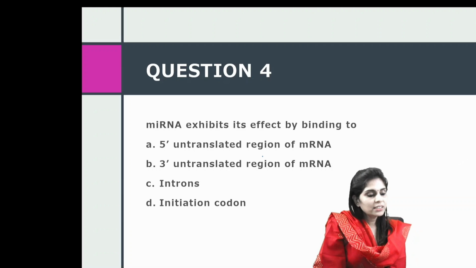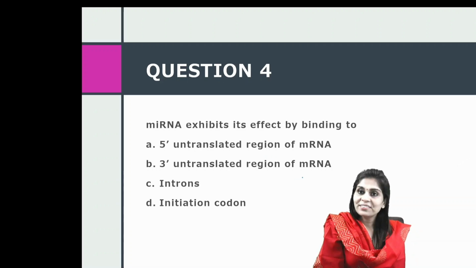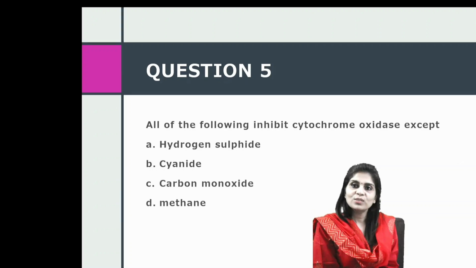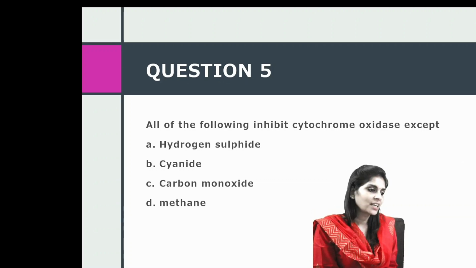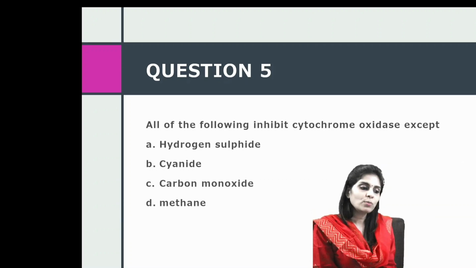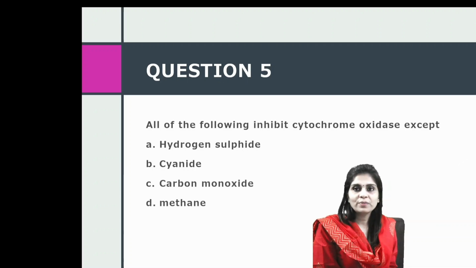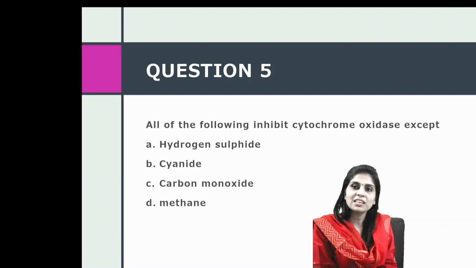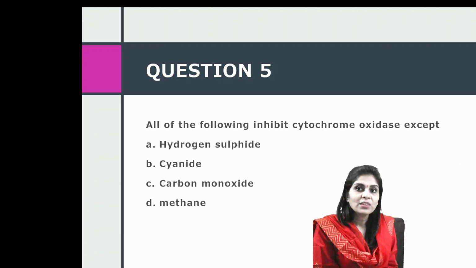Now the next question is, miRNA exhibits its effects by binding to. I have already given you the answer to this question. It binds to the 3' untranslated region of mRNA. So the next question, question number 5. All of the following inhibit cytochrome oxidase except. When we discussed the first question, I was telling you about copper dependent enzymes. One of the enzymes is cytochrome oxidase, which is complex 4. So they are asking you which of the following would inhibit complex 4, except.